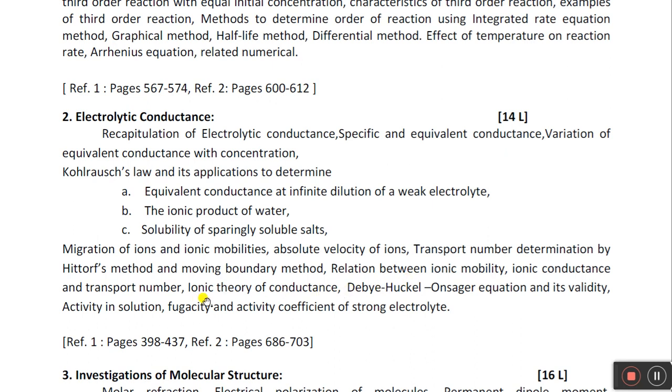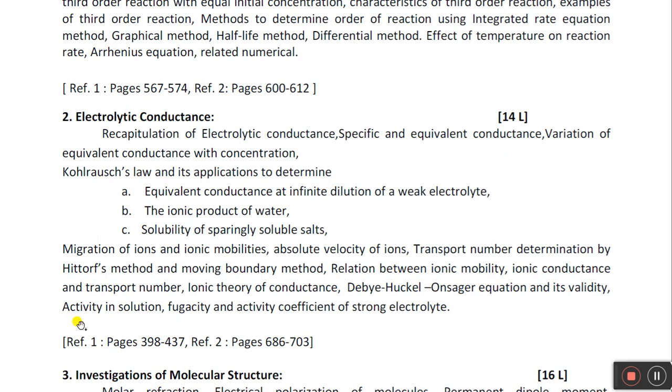This is a more important topic, the ionic theory of conductance. It was proposed by Debye, Huckel and Onsager. They developed a famous equation, known as the Debye, Huckel and Onsager equation. That we are going to see. Then there is one more concept, activity and fugacity.